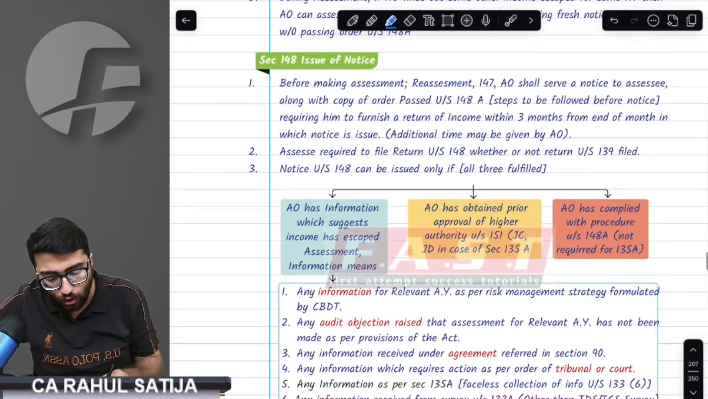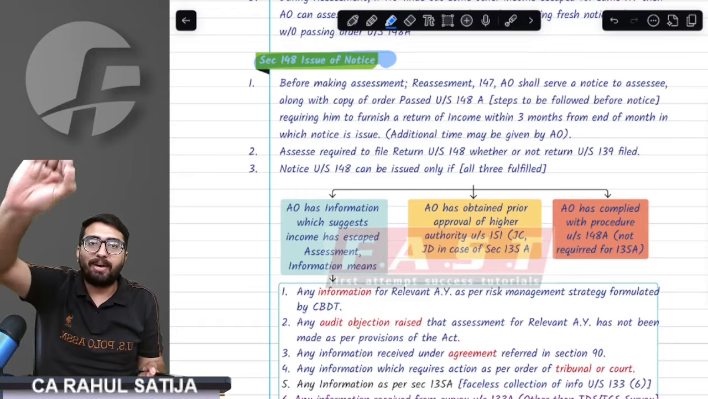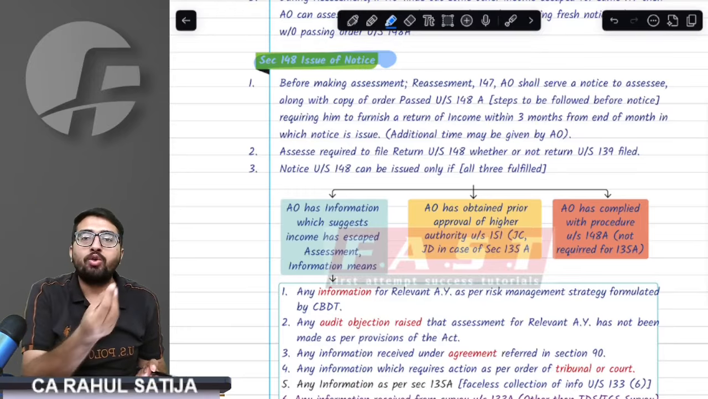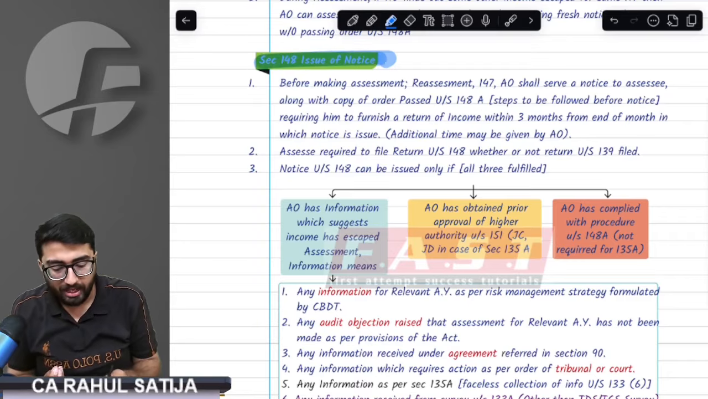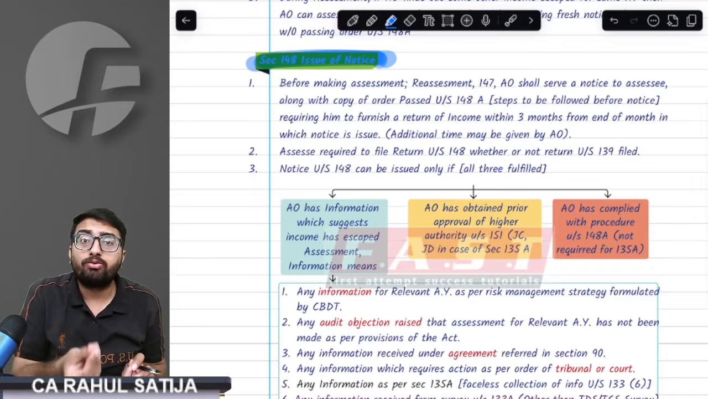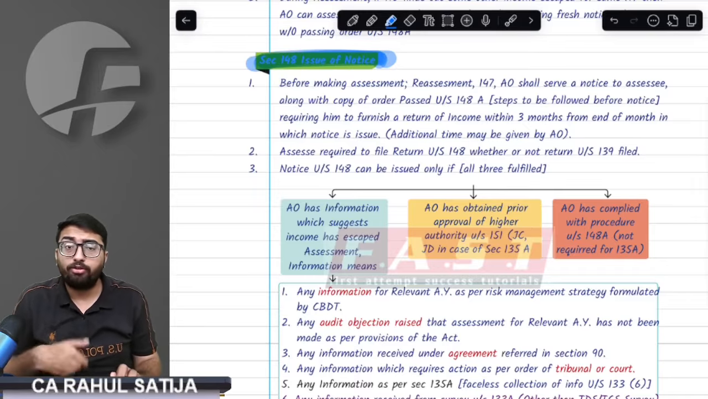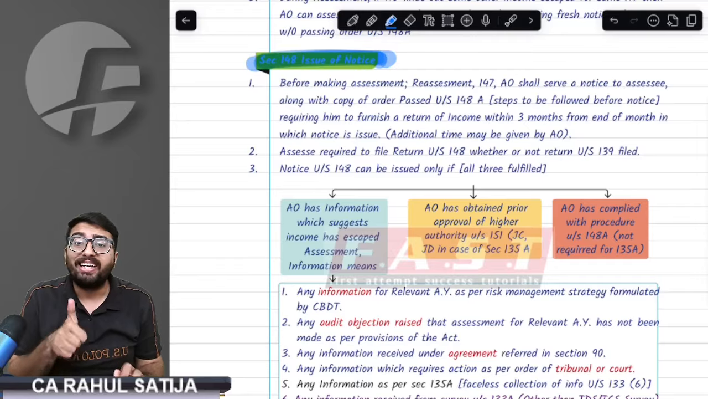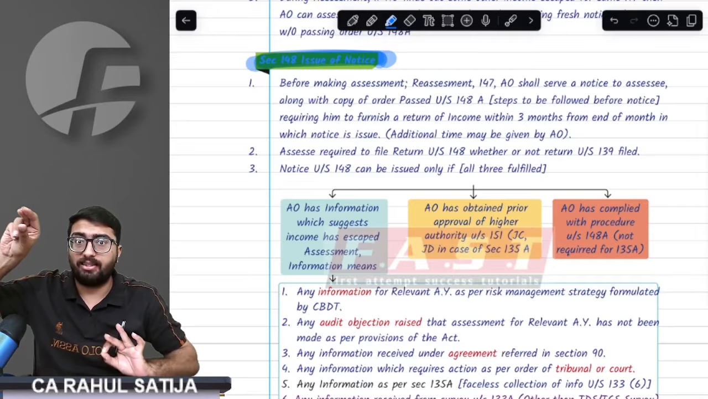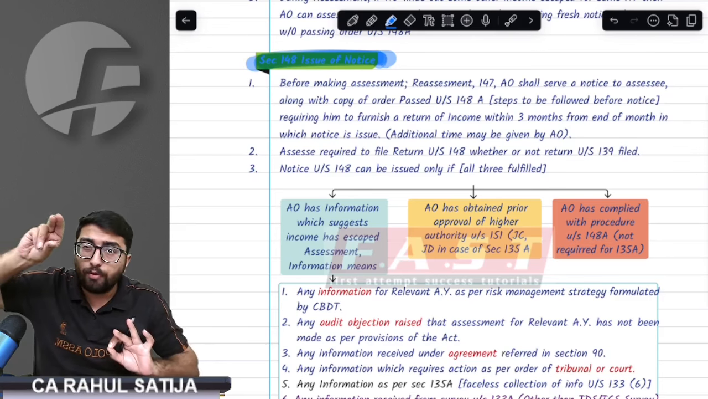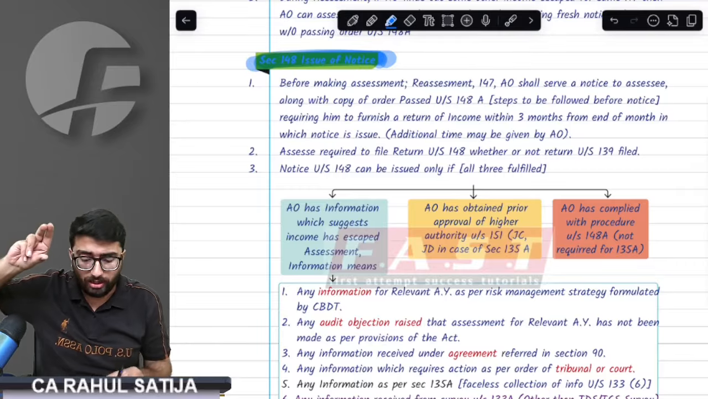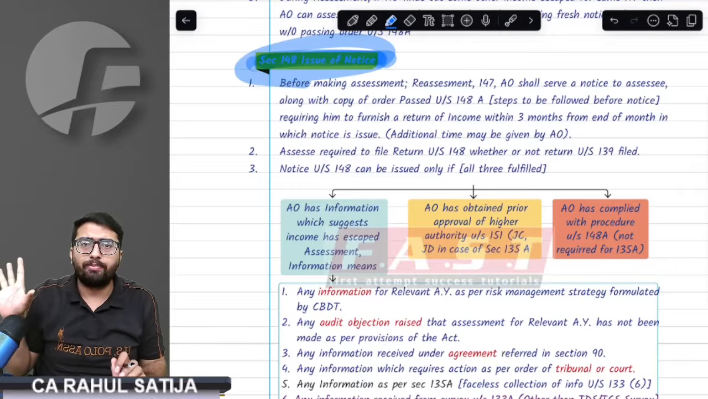Second thing, once the order has been passed that assessment is going to take place against me, he will issue a notice under 148 and require me to file the return of income. I have to file a return of income provided that the assessing officer has actual information that I have escaped taxes. Remember, the assessing officer should have the knowledge that I have escaped taxes, then only he can issue the notice.